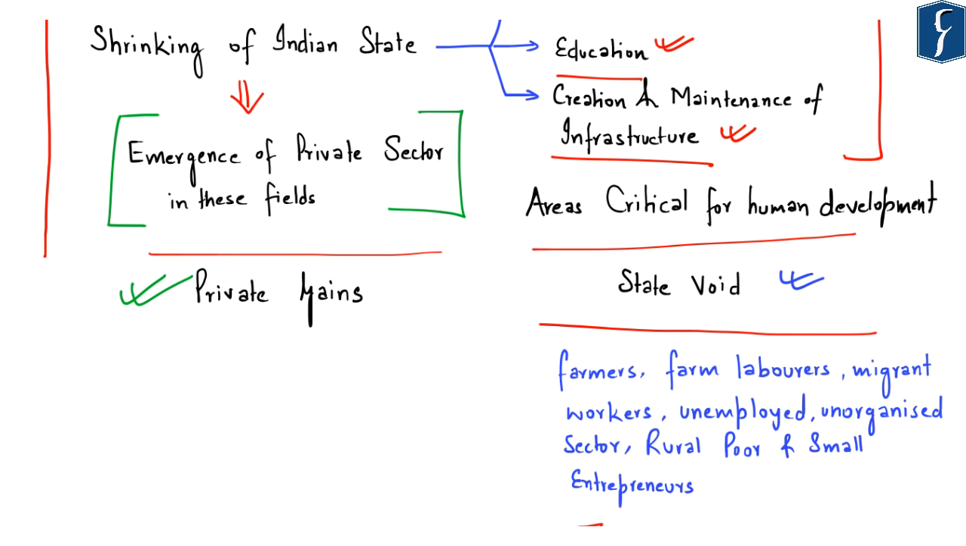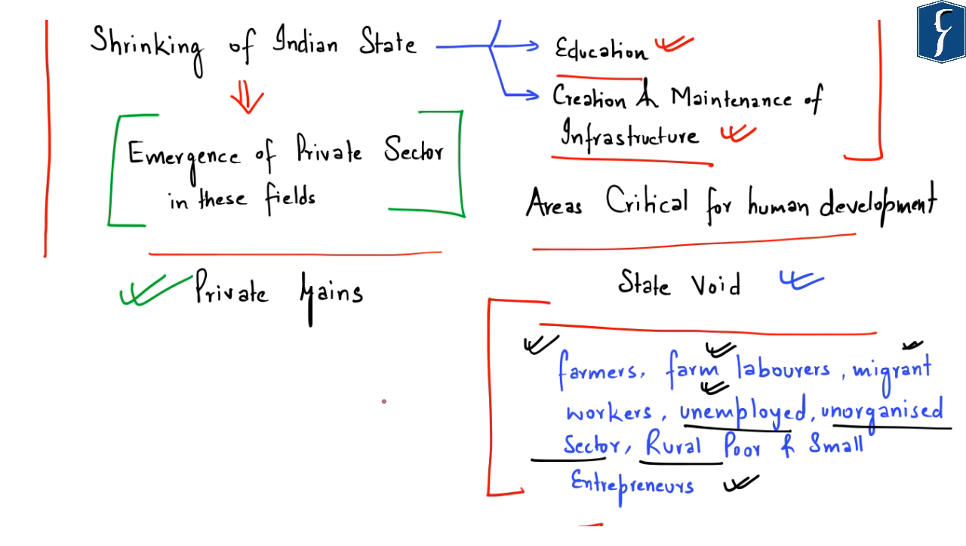So this article highlights that those who have faced the maximum brunt of the national lockdown in India are the farmers, farm laborers, migrant workers, those people who have become unemployed because of this lockdown, people working in the unorganized sector, rural poor, as well as small entrepreneurs. So all these people are the most impacted people with respect to the national lockdown amid the COVID-19 virus.